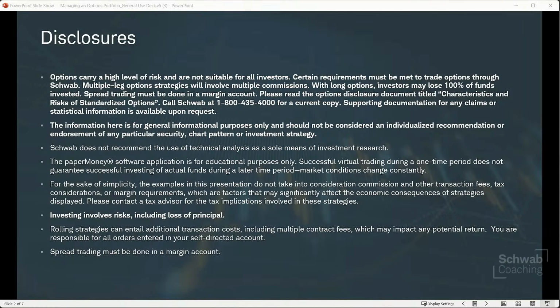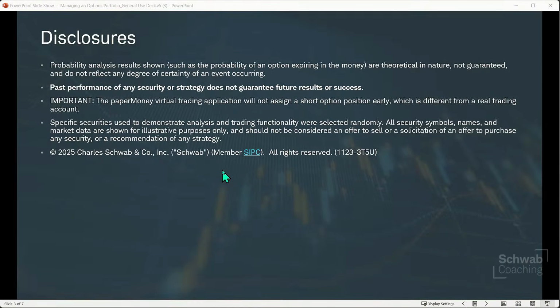I may not factor in commissions or fees in these example trades that I do, but just realize they are a real thing that you need to factor and consider. All investing involves risk, including loss of principal as a possibility. And rolling strategies can entail additional transaction costs. Past performance of any security strategy does not guarantee future results or success.